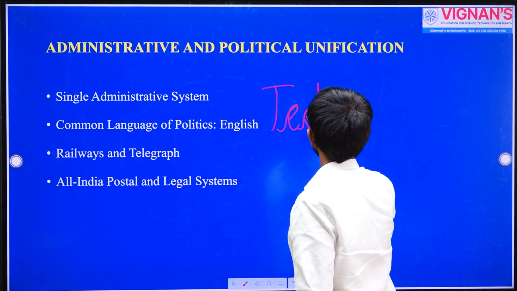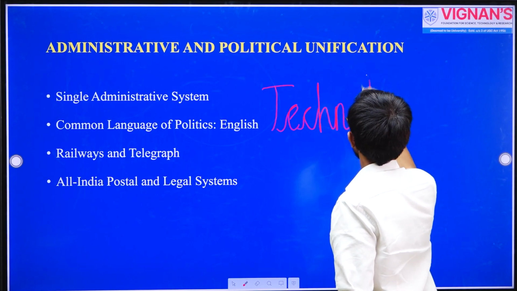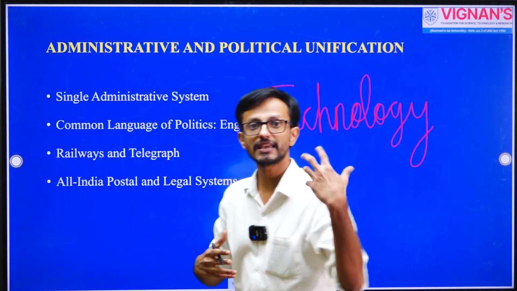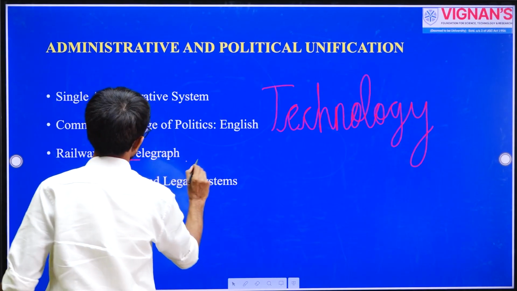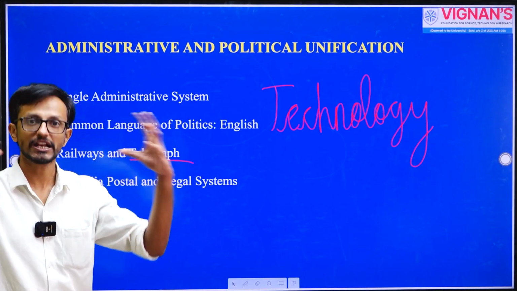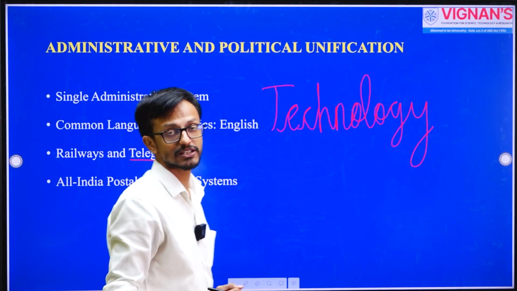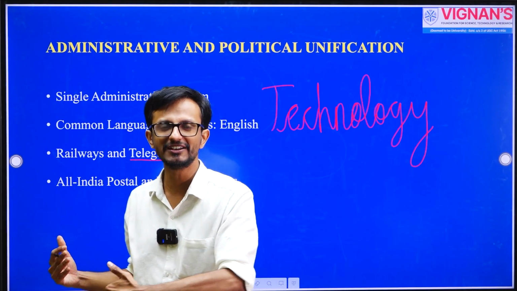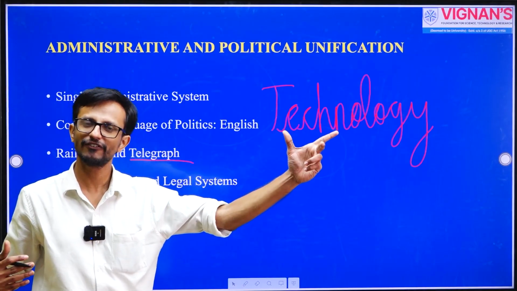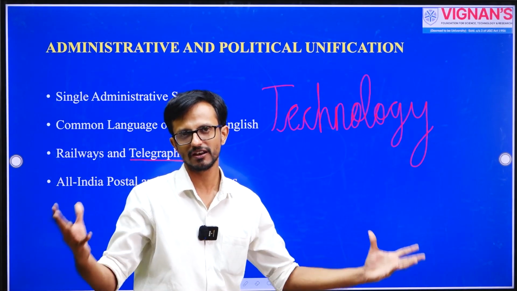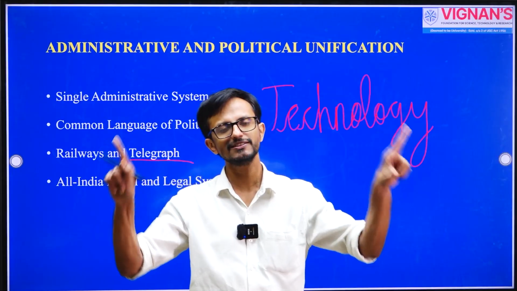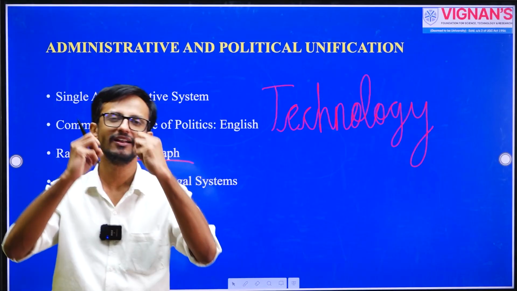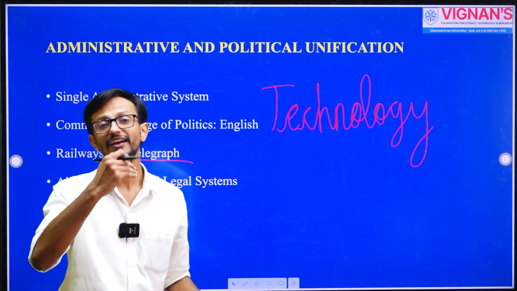We need to speak about the role of technology, especially railways and telegraph, in creating a unified form of nationalism. Along with that, the postal system. So now Indians from one part of the country could communicate with a distant part of India through postal letters. So in that sense, you see technology also playing a role in creating a unificatory or common feeling of being Indian. Not just that, the legal system.